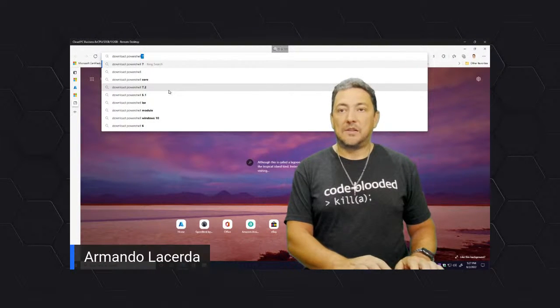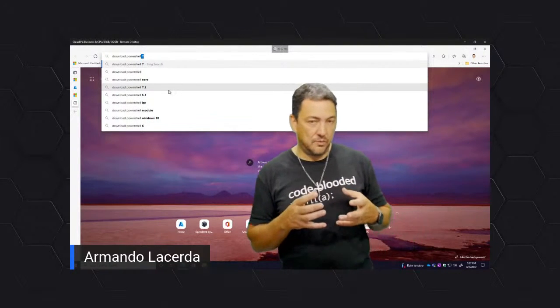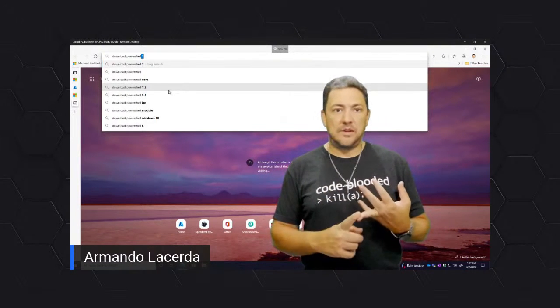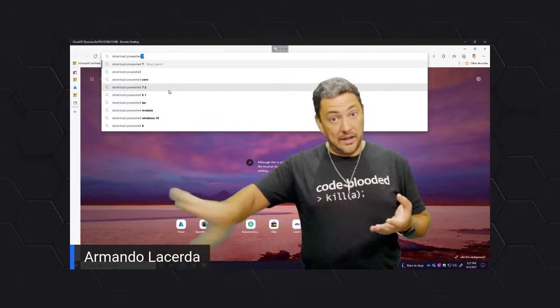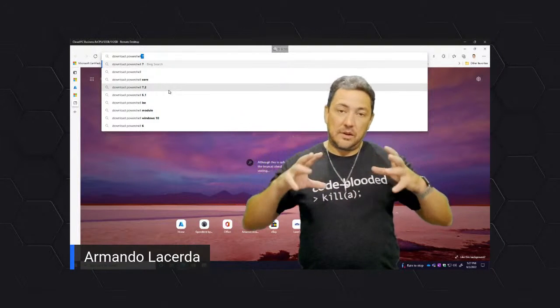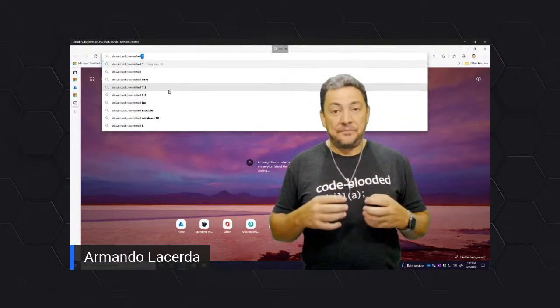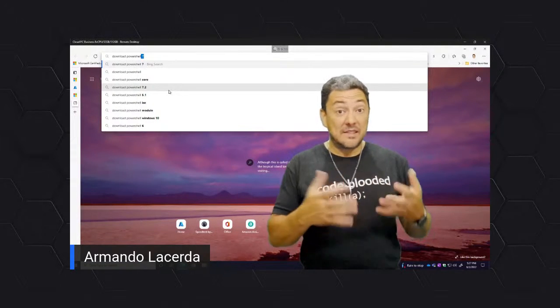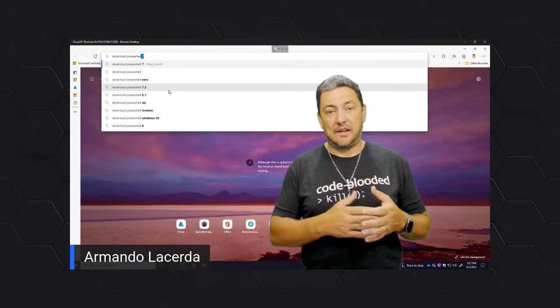PowerShell, because PowerShell comes in Windows 8, Windows Server 2012, and all later versions, PowerShell is already in there. It is built into the operating system, but it does have versions, and it gets upgraded, right?